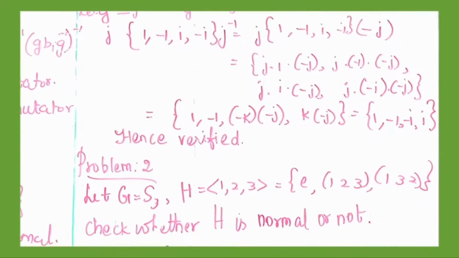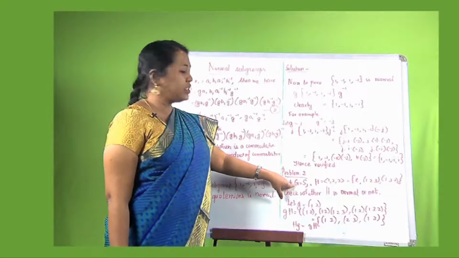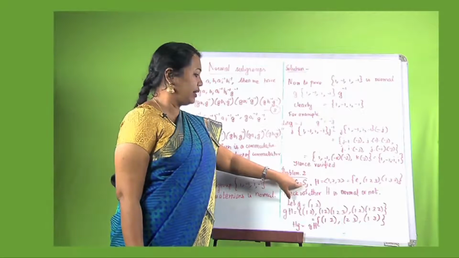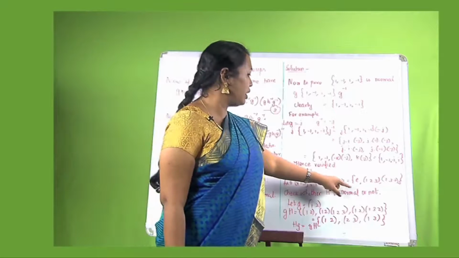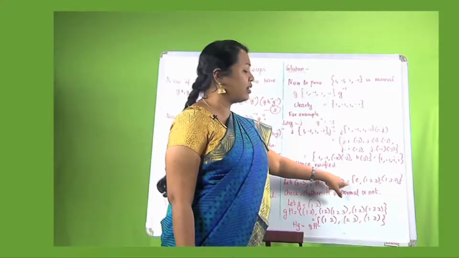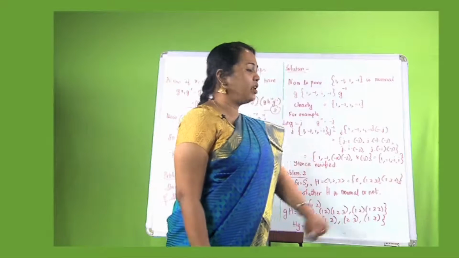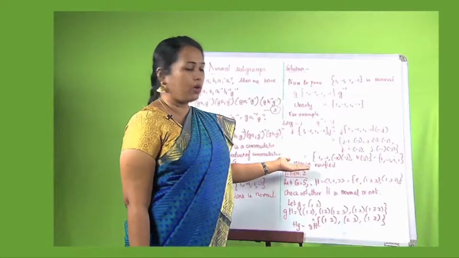Now let us do one more problem, problem number 2. Let us consider a group G which is S3, the set of all permutations on 3. So let H be the subgroup generated by the element (1 2 3). So this particular subgroup is equal to {e, the permutation (1 2 3), and then the permutation (1 3 2)}. We have to check whether this H is normal or not.